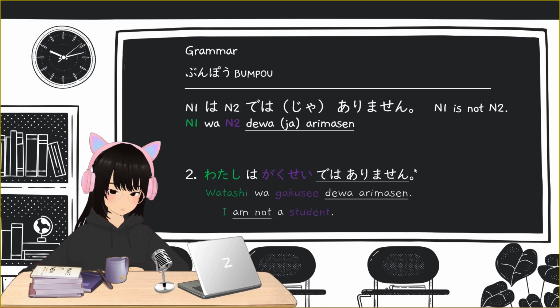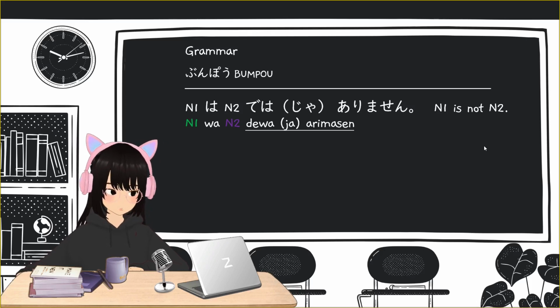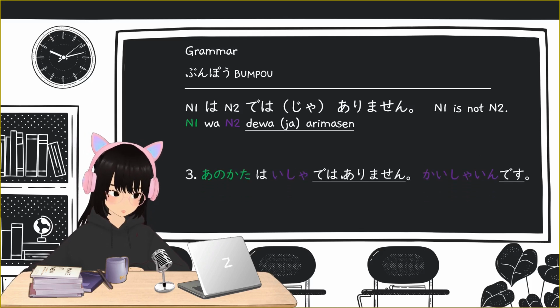Okay? For the third example, we have: Ano kata wa isha dewa arimasen, kaishain desu.